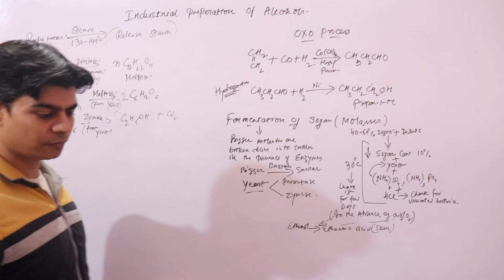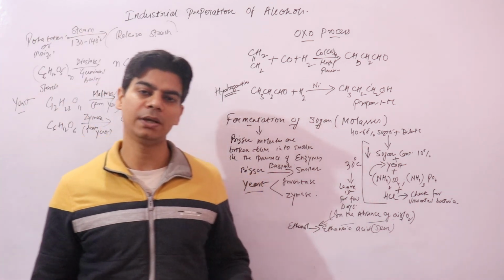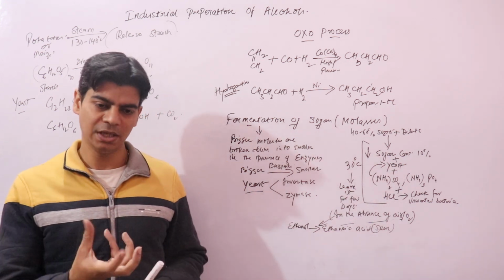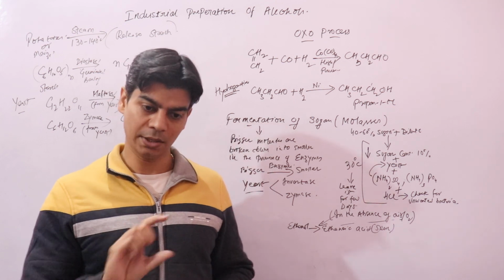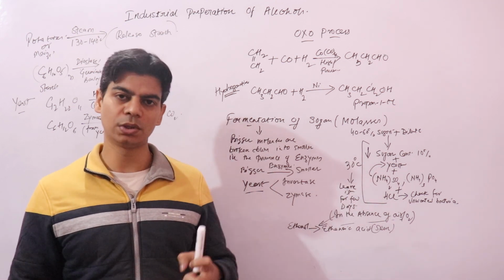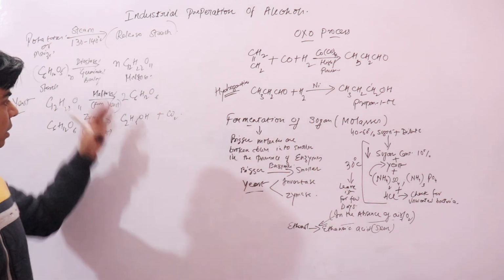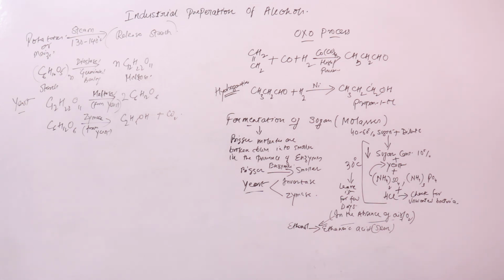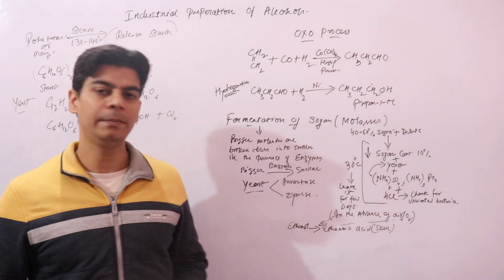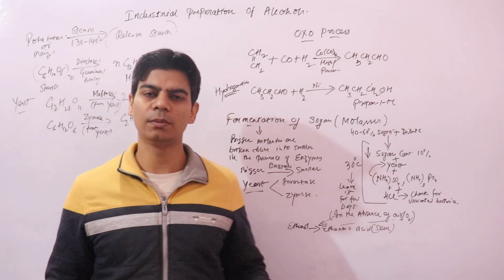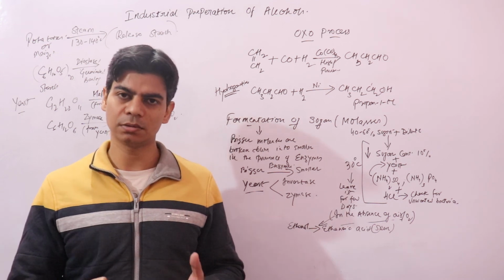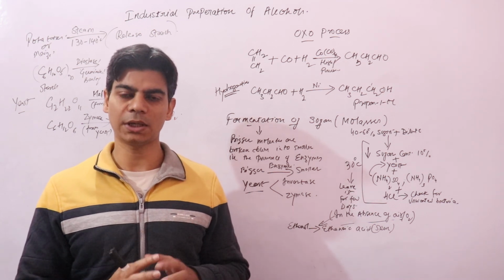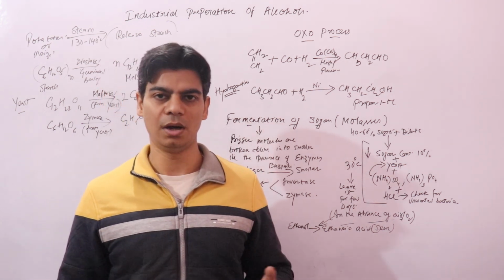Then there is another way, how to make wine. Wine we know is made from ripe grapes. When grapes are ripe they have sugars inside and yeast outside. So when you crush them, these sugars and yeast come in contact with one another and start the fermentation reactions. I hope all this is clear. Wine making you can also read from your books, it's simple. Why do you crush grapes? Because inside it has sugars and outside it has yeast. So when sugars and yeast come in contact, fermentation reactions start and they form ethanol. I hope this is clear. Thanks.